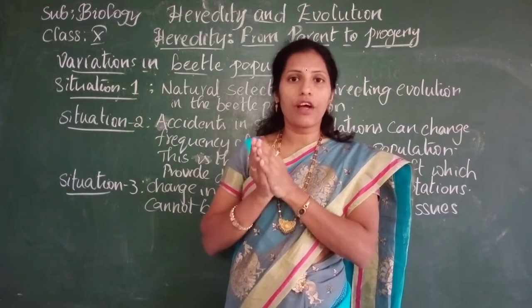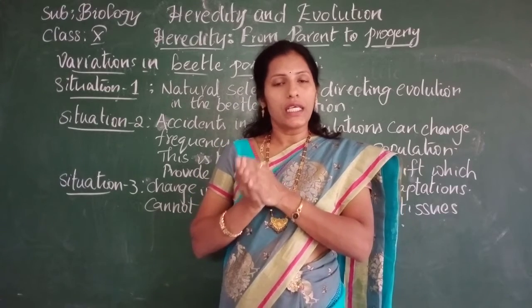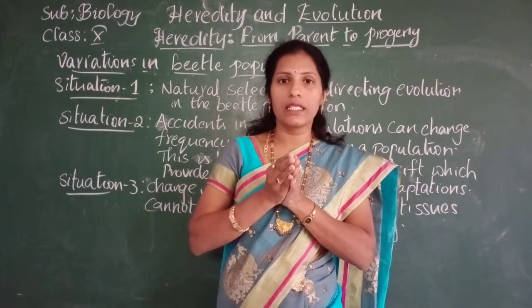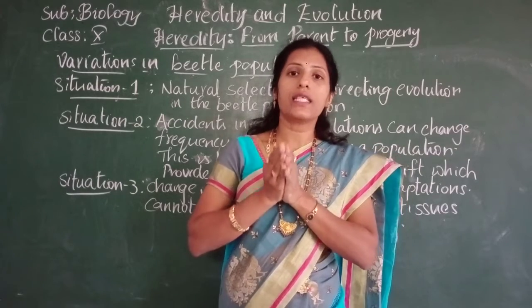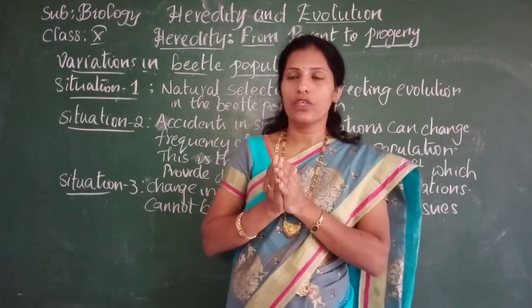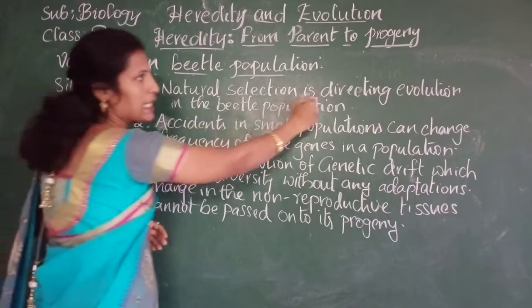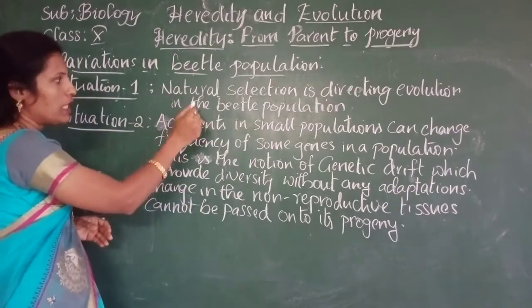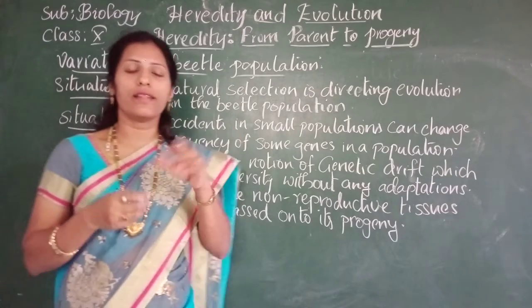Such adaptation is called natural selection, and in this natural selection, in this case, crows are playing a major role. That means these beetles are selected by nature, so they can escape from the crows. So in situation 1, natural selection is directing evolution in the beetle population. Now we'll consider another example.